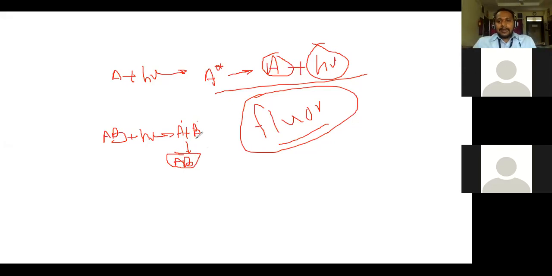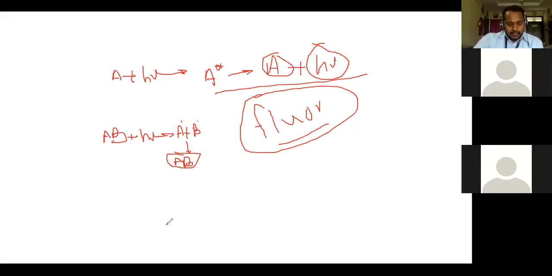Also, internal rearrangement or internal conversion takes place, due to which the quantum yield decreases. Another reason is that thermal activation or thermal reaction also takes place, due to which the quantum yield decreases.